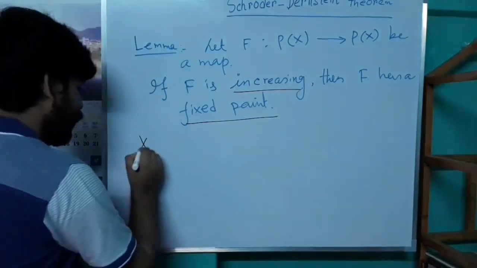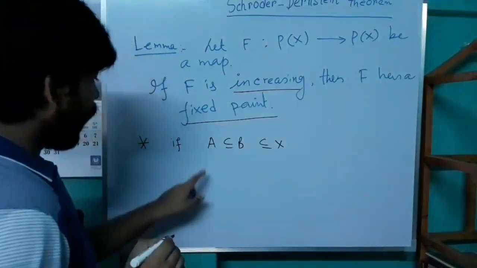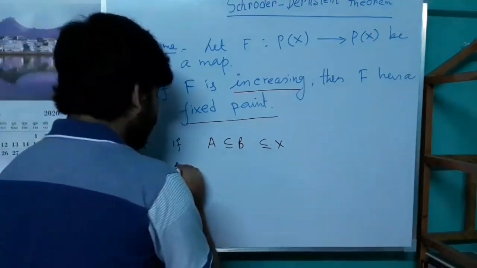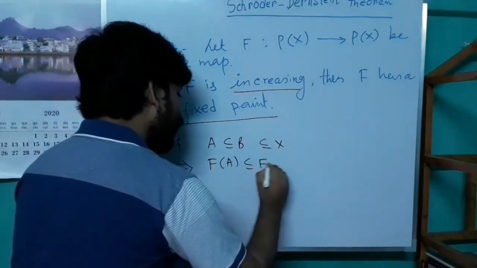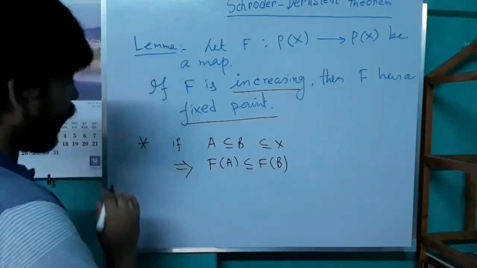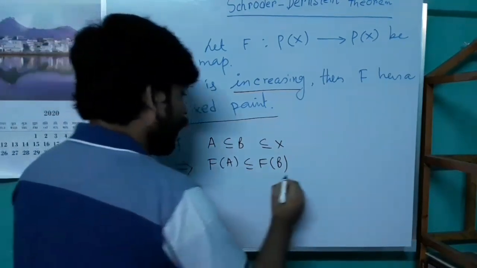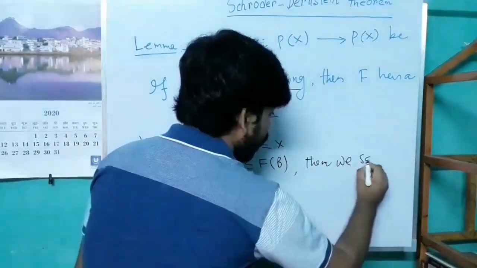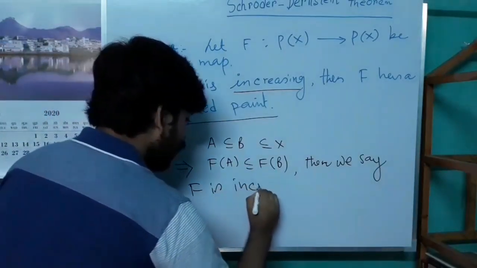By the words F is increasing, we mean that if A is a subset of B, then F of A is a subset of F of B. Then we say F is increasing.